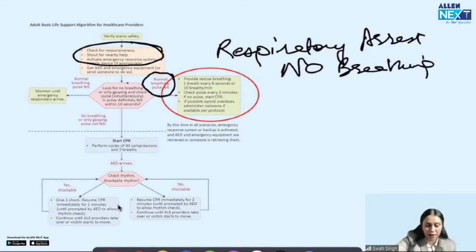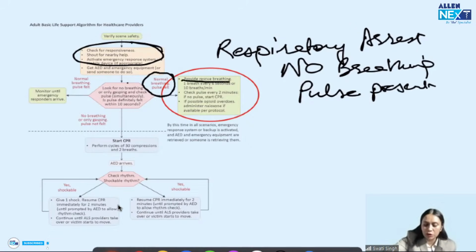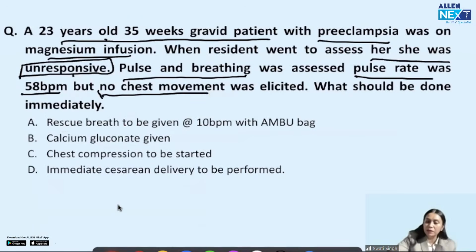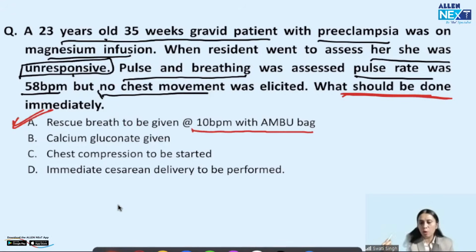Magnesium toxicity has happened, and pulse is present. Pulse present, so what will we do? We will give rescue breath. So what is the correct option in this? What should be done immediately? The question is asked, right? Rescue breath to be given, 10 breaths with ambu bag. We'll bring a manual resuscitator, popularly called an ambu bag, and we'll give 10 breaths per minute.